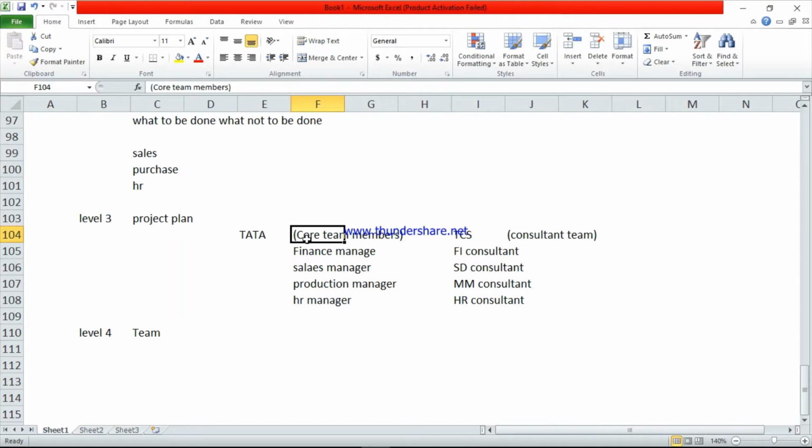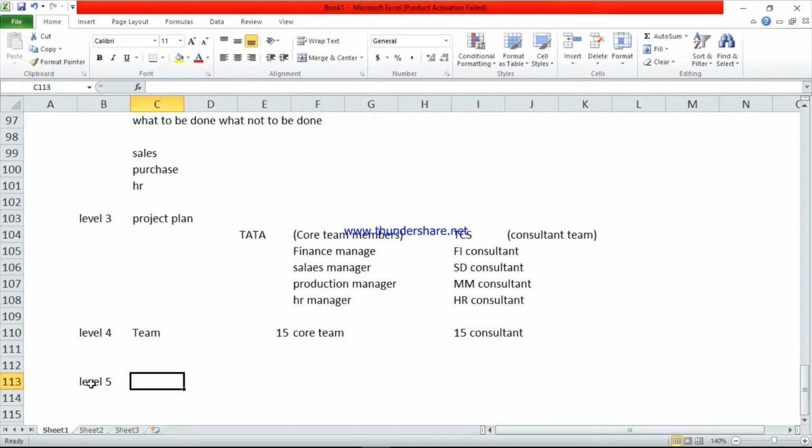So from the Tata core team and TCS, the two companies will select the particular project team members. Example, for Tata they selected 15 core team members. For TCS also they are providing 15 members, the consultant team. They will select 15 persons each, total 30, they will club together and they will do the implementation project. So this one is level 4 and the last one is level 5.